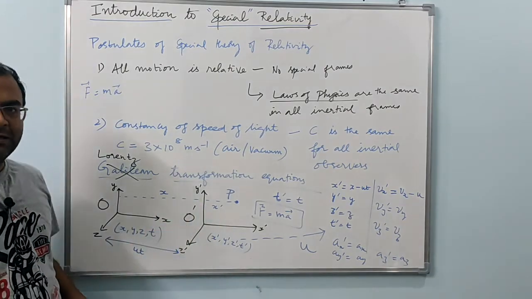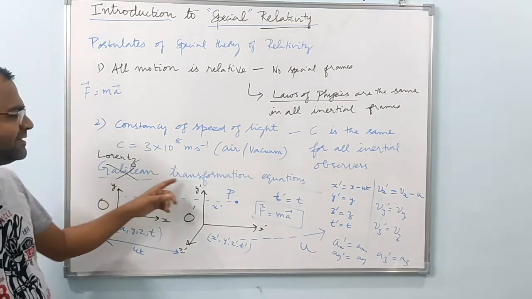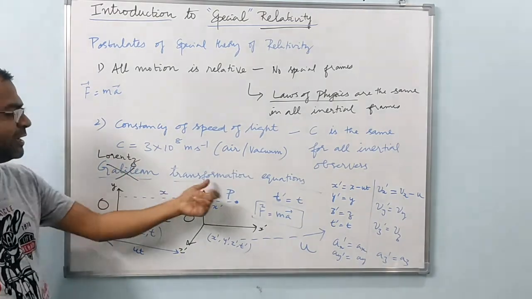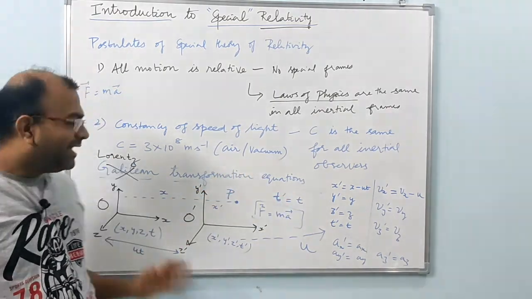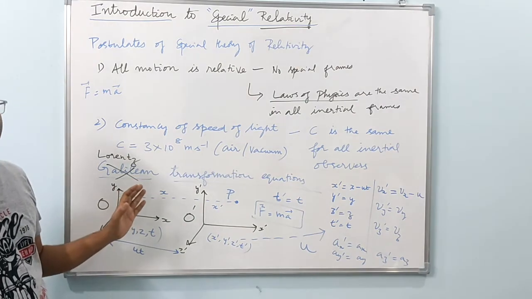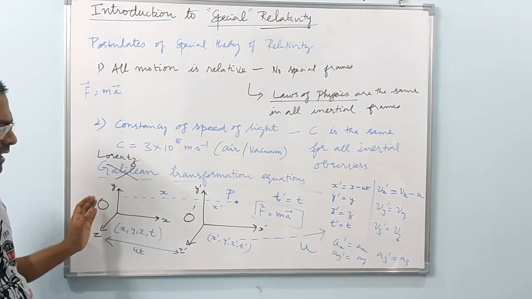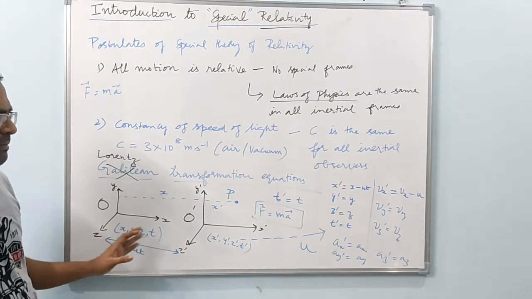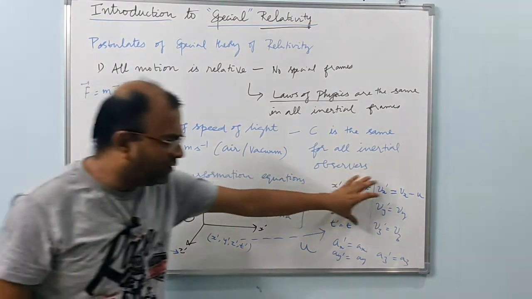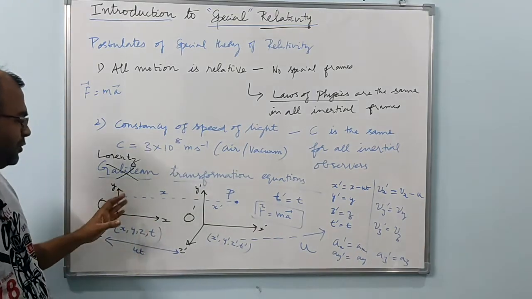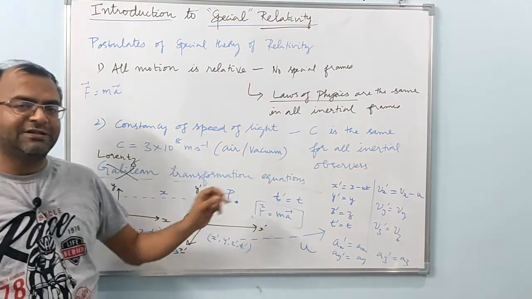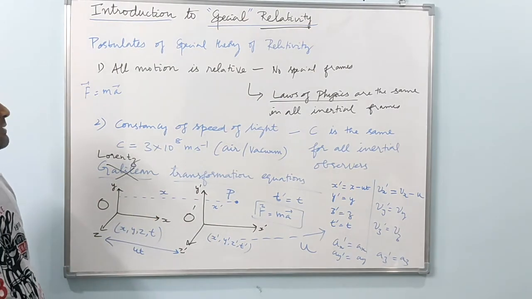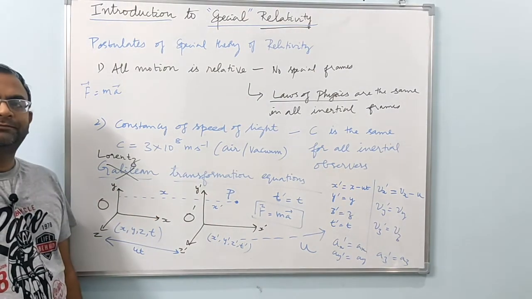be correct. Therefore Einstein proposed that Galilean transformation equations are no longer valid, and Lorentz transformation equations were proposed as the correct set of transformation equations for conversion or comparison of relative motion between two inertial frames. So to compare and convert coordinates, velocities or accelerations, one has to use Lorentz transformation equations in special relativity. This is another important aspect of the special theory of relativity.